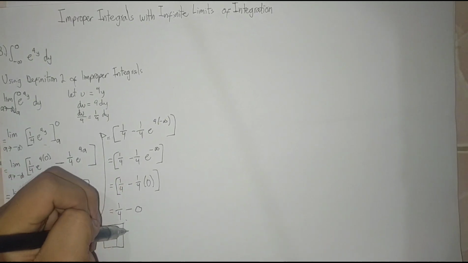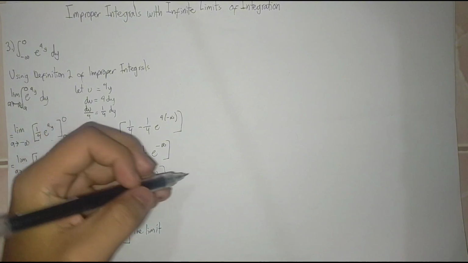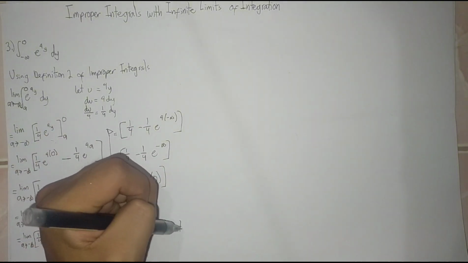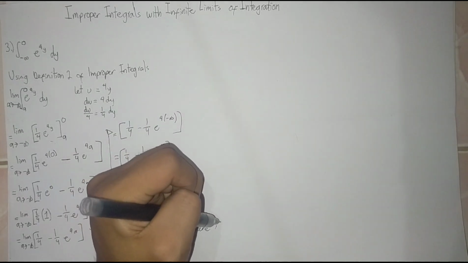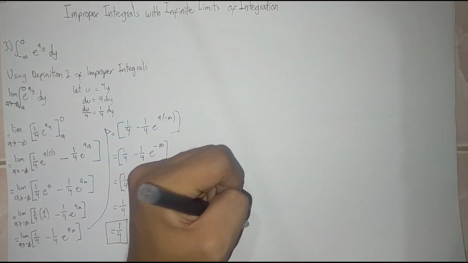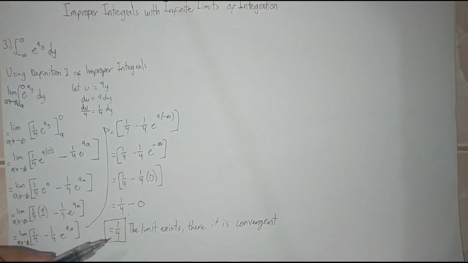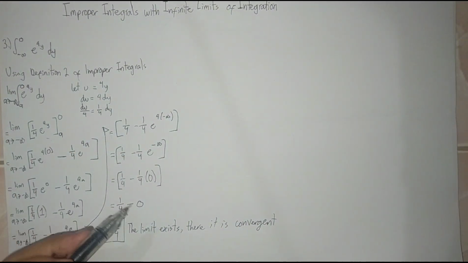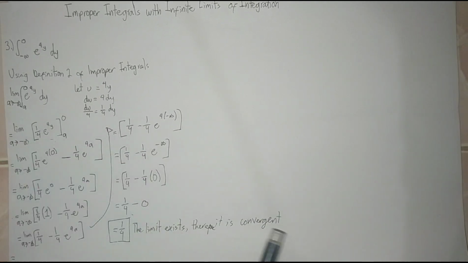The limit exists, therefore it is convergent. So the limit is 1/4 and the limit exists, therefore it is convergent.